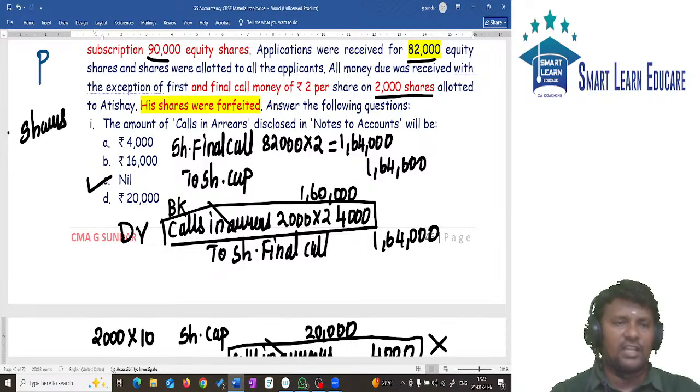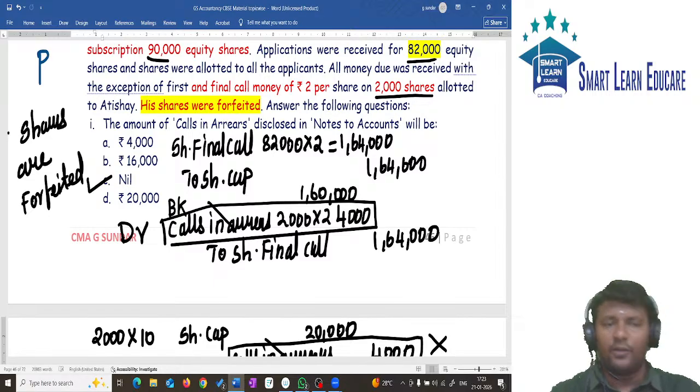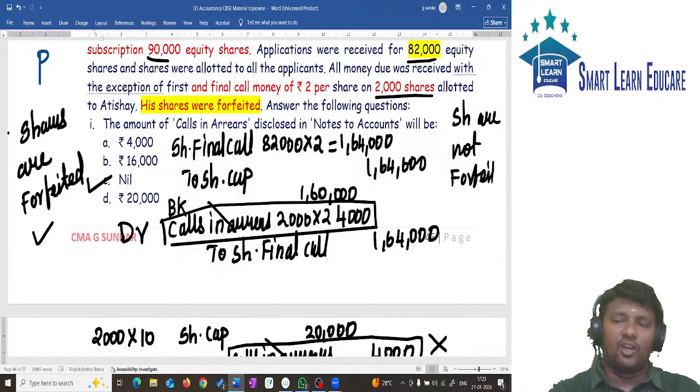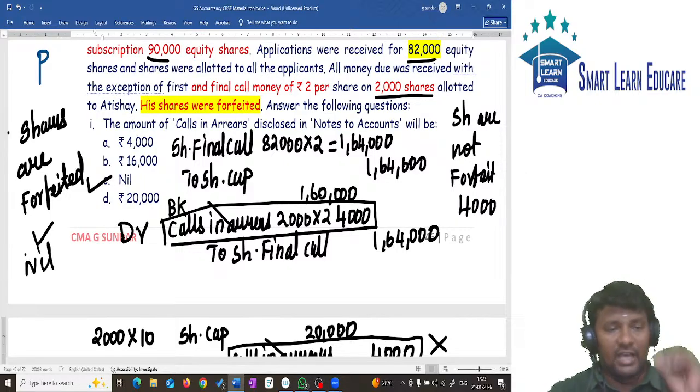What? The shares are forfeited. The shares are what? Forfeited. We have forfeited the shares. In case the shares are not forfeited, suppose shares are not forfeited, then what is your answer for calls in arrears? Then your answer is 4,000. If shares are forfeited, then what is your answer? The answer is nil.